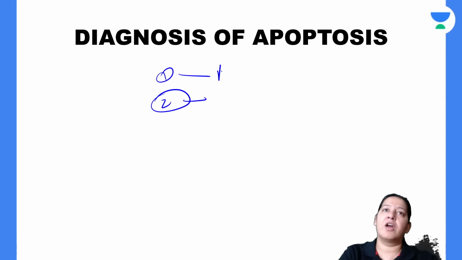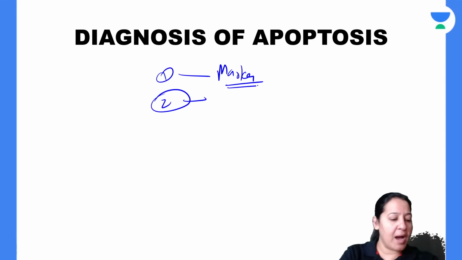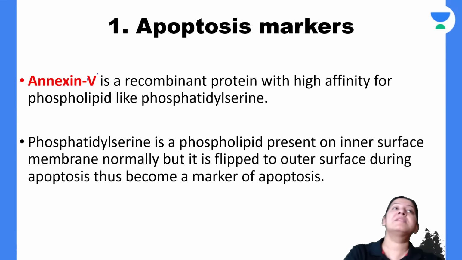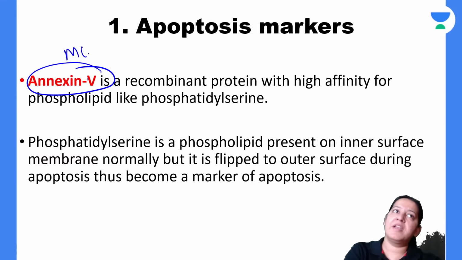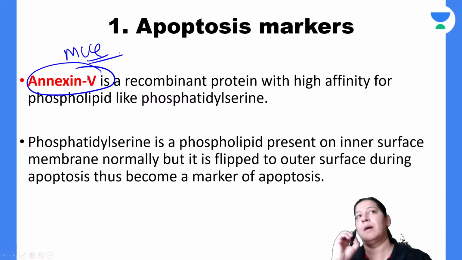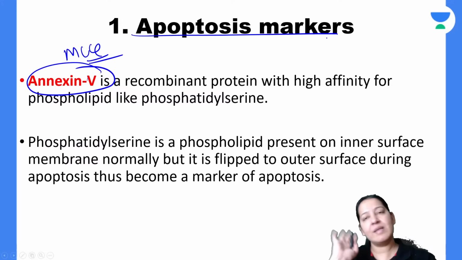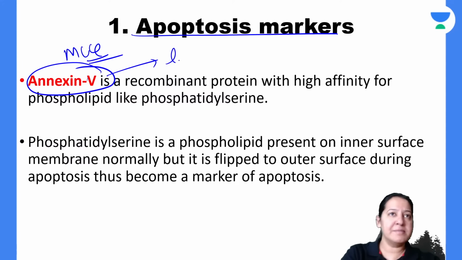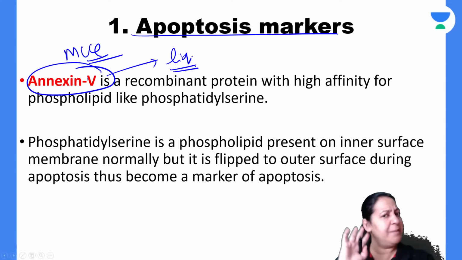The first is a marker of apoptosis. In the market, a marker is available. The name of the marker is annexin 5. It is a very important MCQ, repeated many times in your exam. It is an apoptotic marker. Now, what is annexin 5? It is a brown-colored liquid that comes in a bottle. It is available in the market.